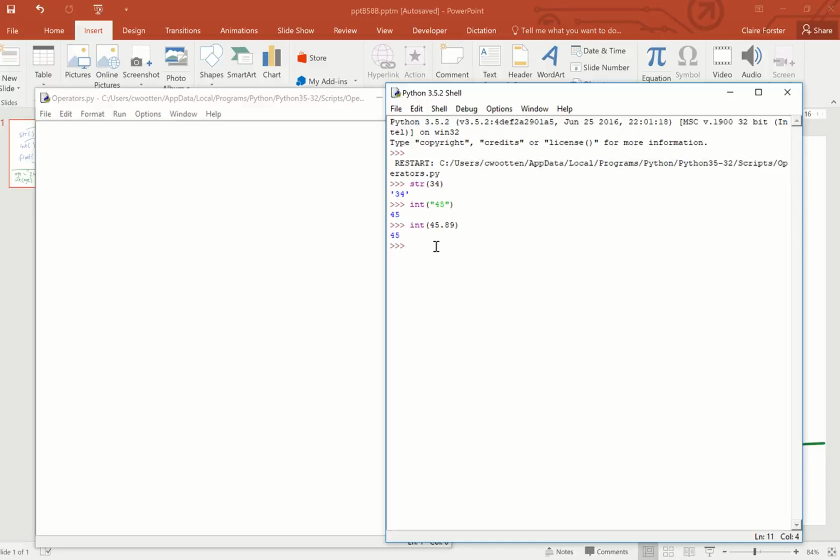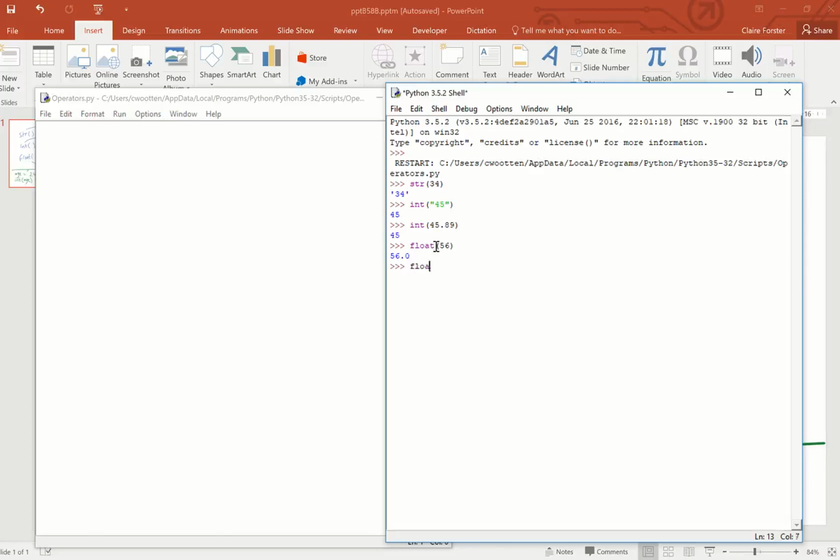Let's take a look at float now. So we've got float, and we're going to send, say, float an integer, so 56, and it will echo back 56.0, so it's converted 56 into a real number or float number. You need to know those two words interchangeably, and it just means that it's a number with a fractional part.